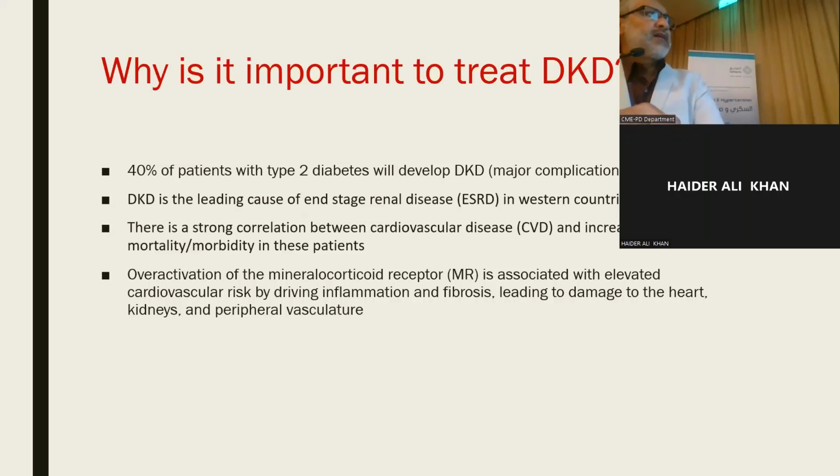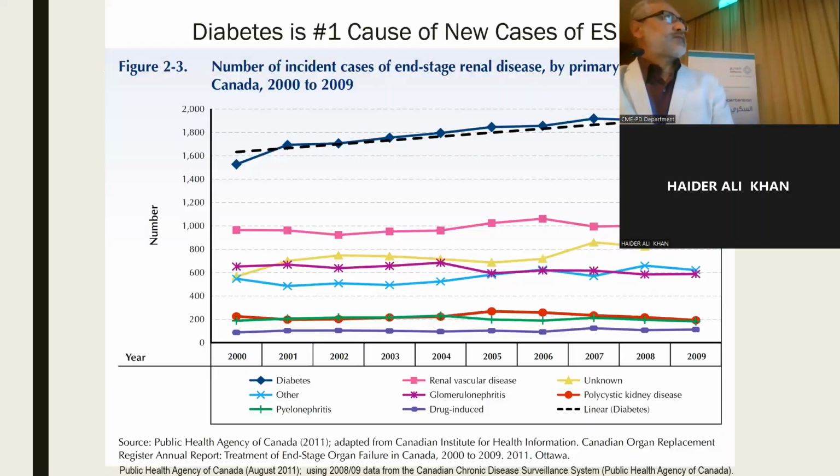At the same time, these patients have overactivation of the glucocorticoid receptors, which is associated with elevated cardiovascular risk and complications, reflected in cardiovascular morbidity and mortality, and also leads to progressive fibrosis of the renal parenchyma and development of chronic kidney disease in diabetic patients.